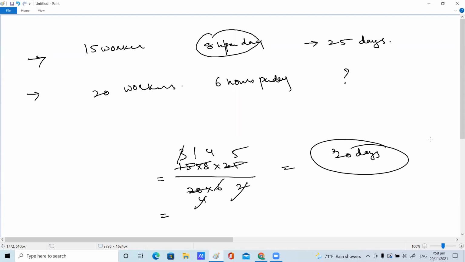They can complete the work in 20 days or 25 days, children. Is it correct, what we are doing? I'm getting 25, here we are getting 20. Let me check, children, where we made the mistake. Children, I think you will get 25. I'm not sure where we are making the mistake here. 25 into 15 divided by 20.